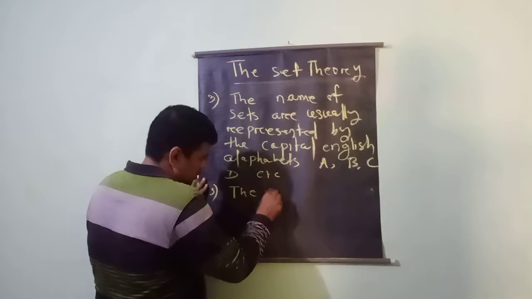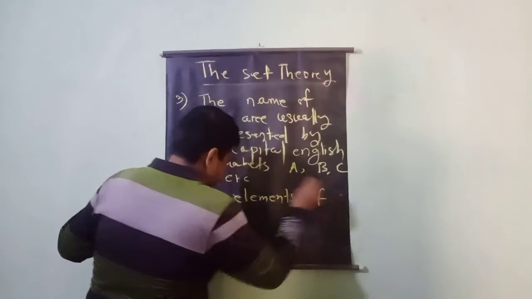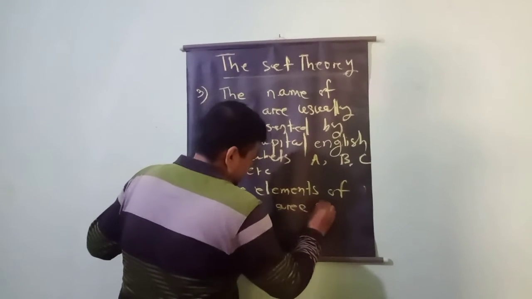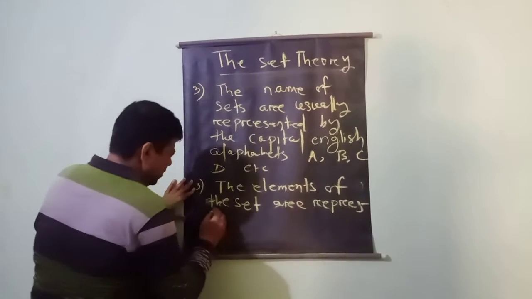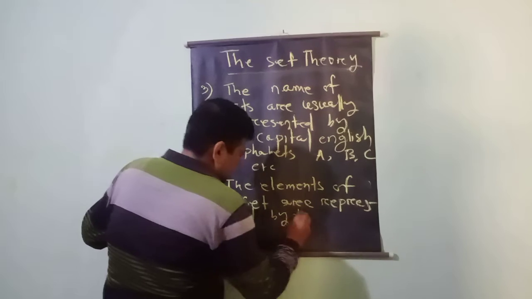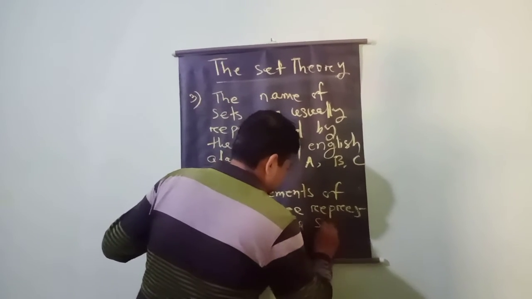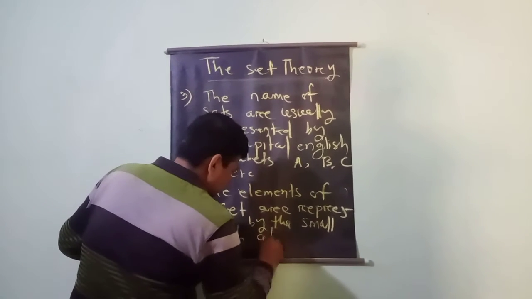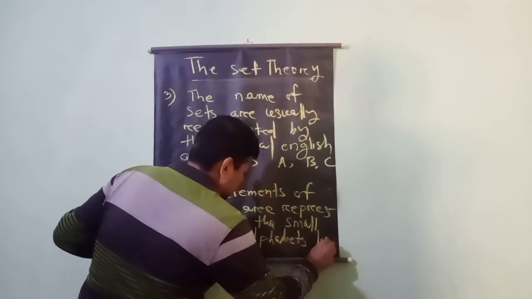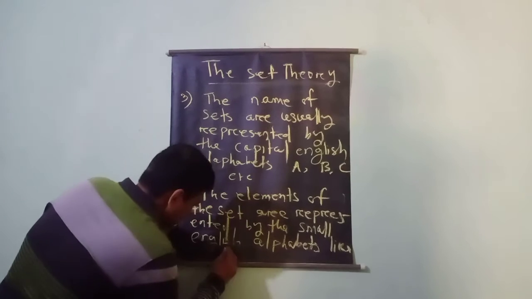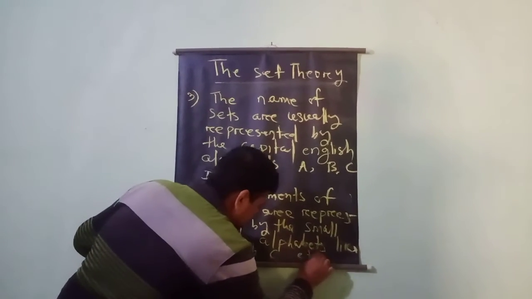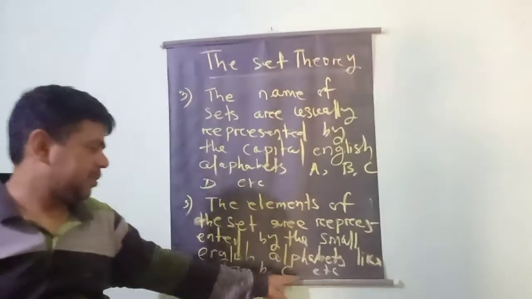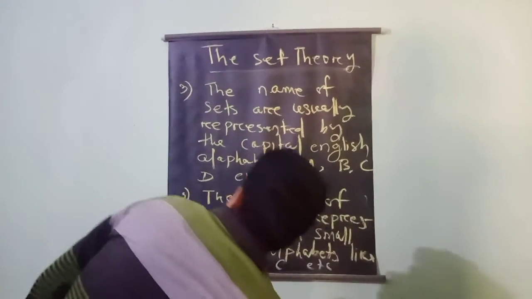Similarly, the elements of a set are represented by small letters, small English alphabets like a, b, c, etc. So the elements of the set are usually represented by the small English alphabets, small a, small b, small c, etc. Please note down this and remember this. Okay, students, all of you understood?